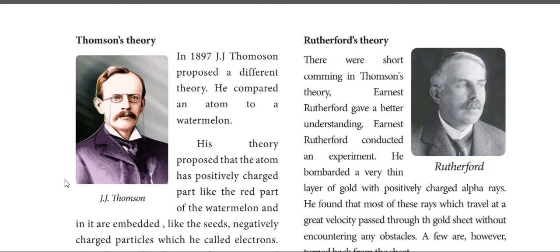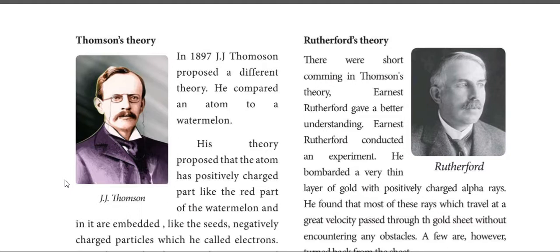But after that, Thomson proposed a theory in which the atom has a positive charge and a negative charge. These charged particles are considered the subatomic particles of an atom, which are smaller than an atom. Okay, they are parts in an atom. The atom is the smallest thing, and the parts in an atom are even smaller than an atom.